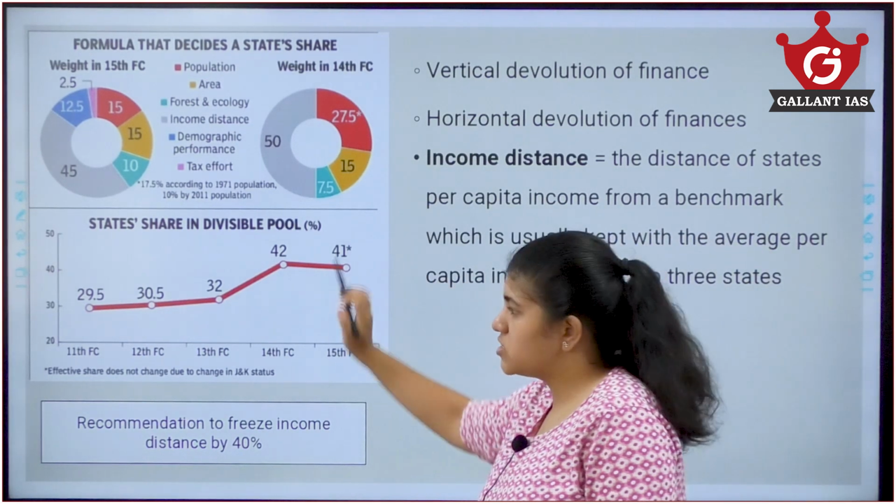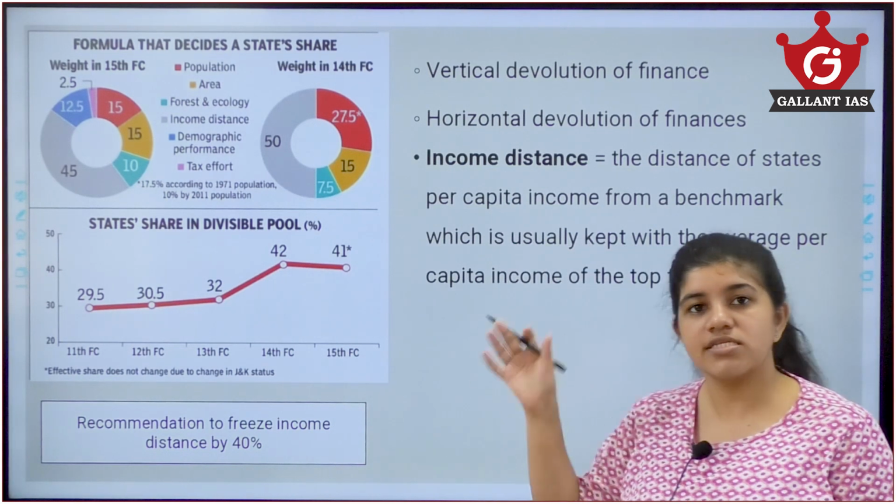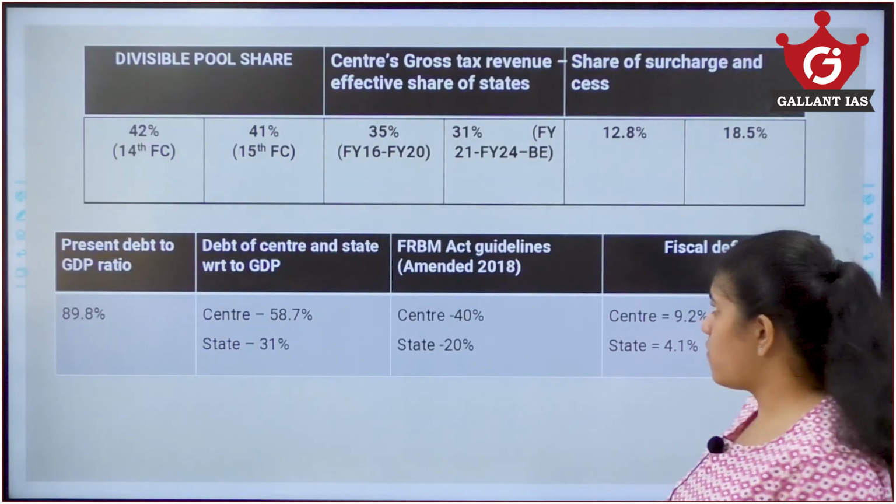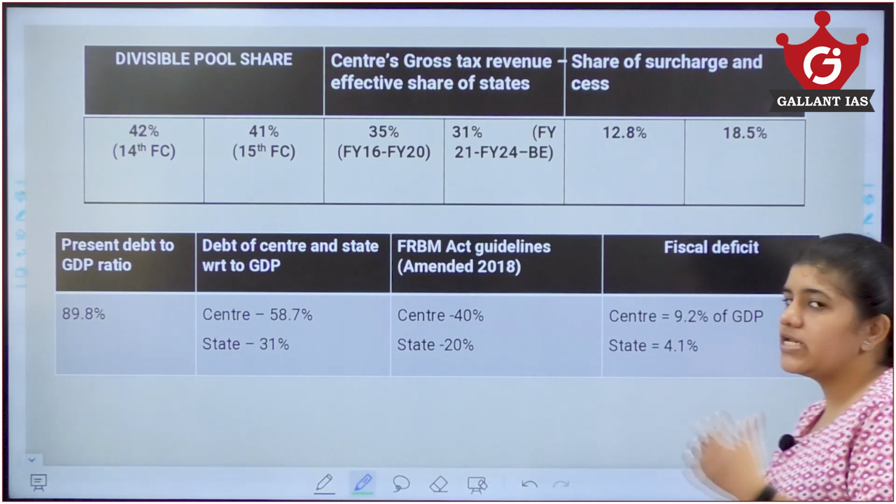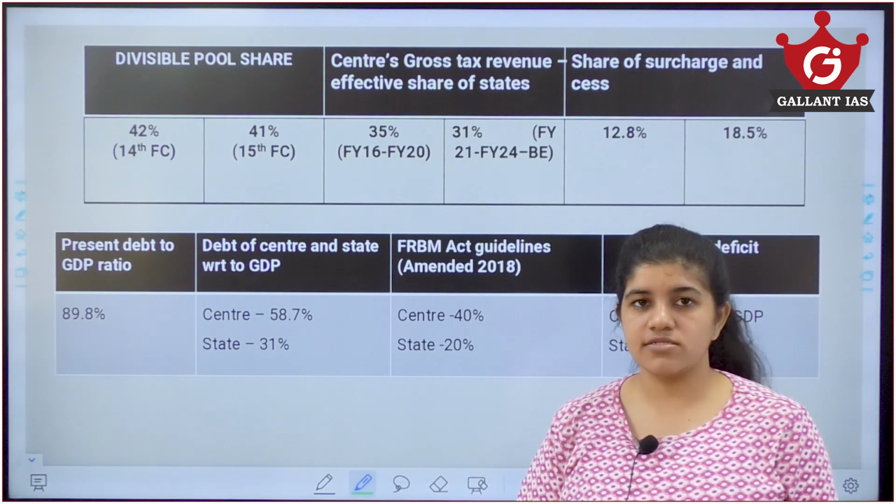So that's why just a 1% share of the Jammu and Kashmir as a state was reduced. That's how 42 became 41. Also, we need to know some key terms like surcharge and cess.